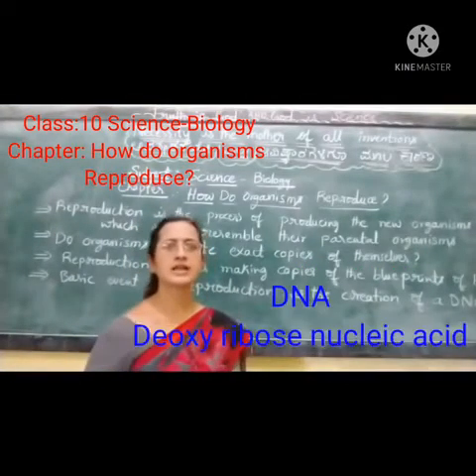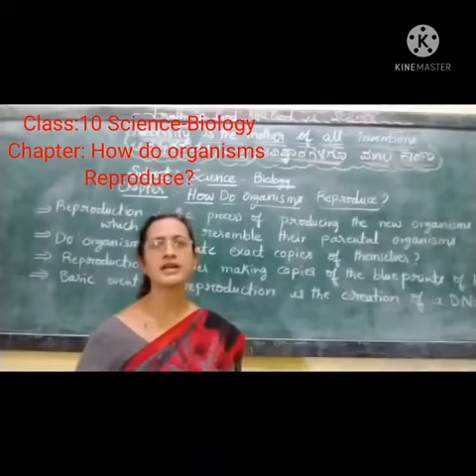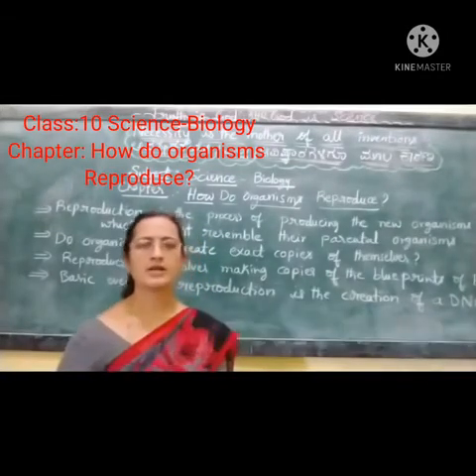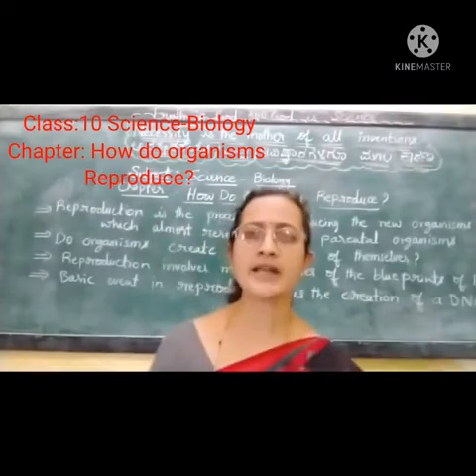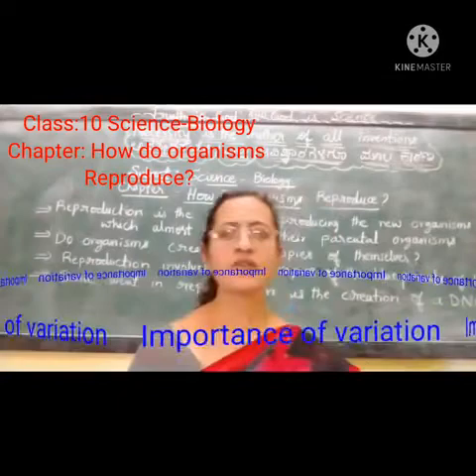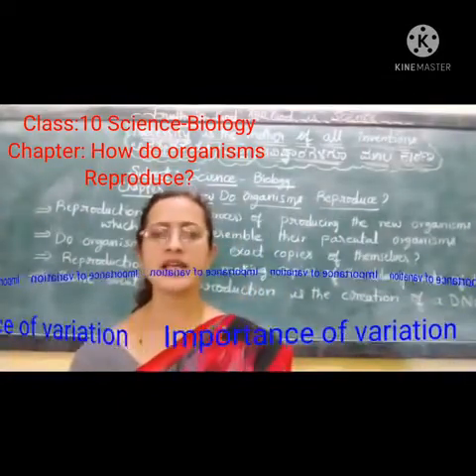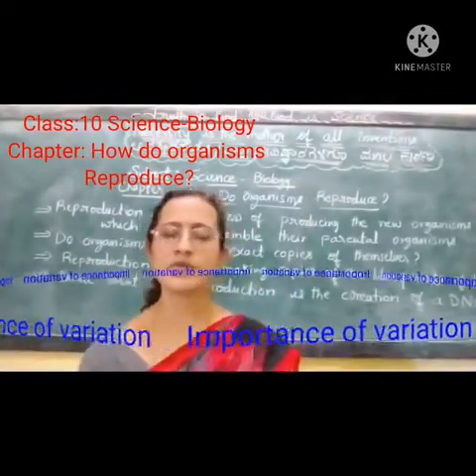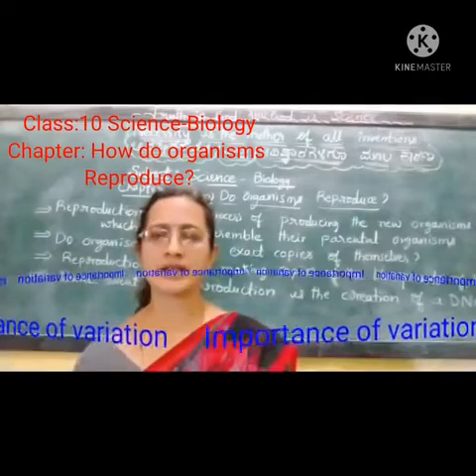So let us learn how this DNA copying takes place, and we will learn under another heading in this chapter, that is the importance of variation. This DNA copying gives rise to variation.